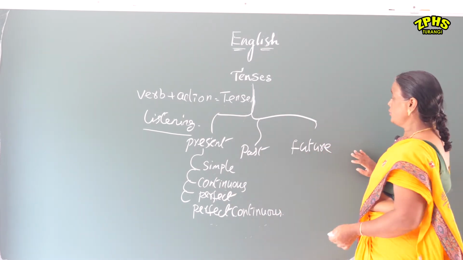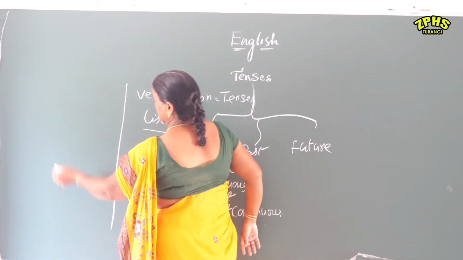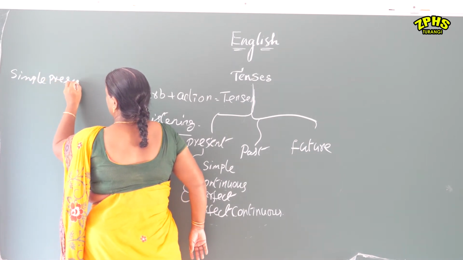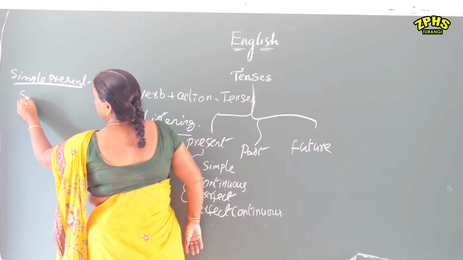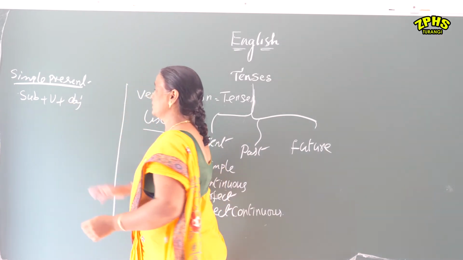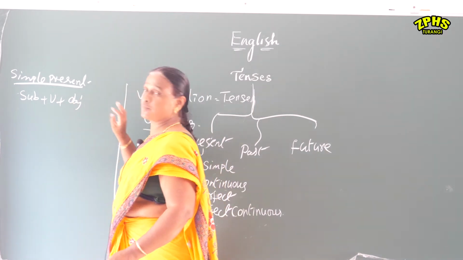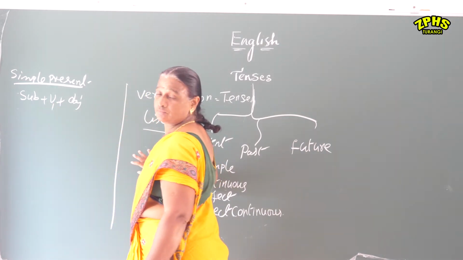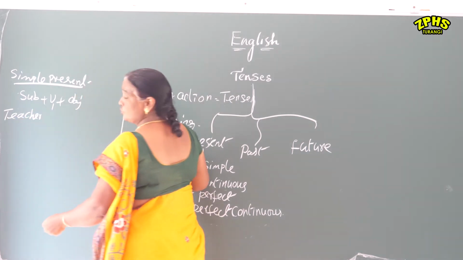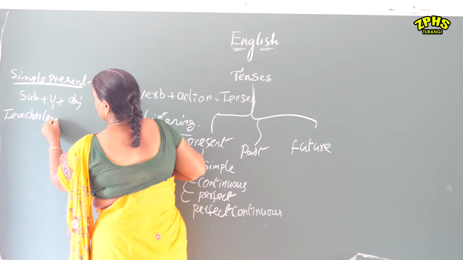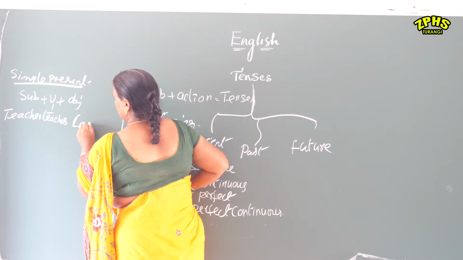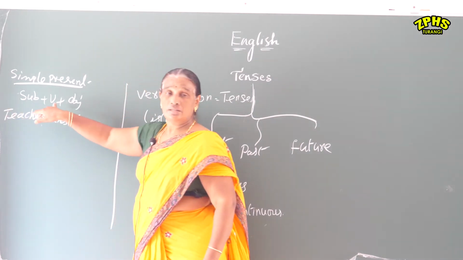So now we are going to talk about the sentence structure of all these tenses. The simple present. The sentence structure is subject plus verb plus object. Verb means V1 form. For example, subject: teacher. What is she doing? She teaches. Object: lesson. Teacher teaches lesson.